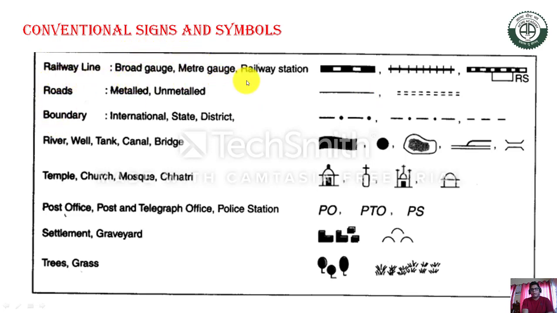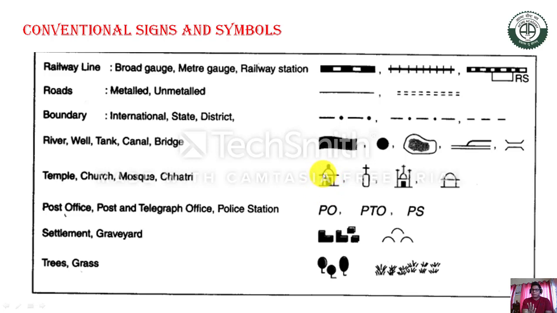For example, railway lines we can show in this manner, broad gauge, then metre gauge in this way, and RS means the railway station. Then the road, the metalled road and the unmetalled road. Then the boundaries: international, state and district boundary, and the canal, tank, river, which should be shown in blue, and the well, all in blue, because whatever water bodies we have, we always try to show in blue. Then temple: if you see this sign on the map, consider that a temple is found at that place.